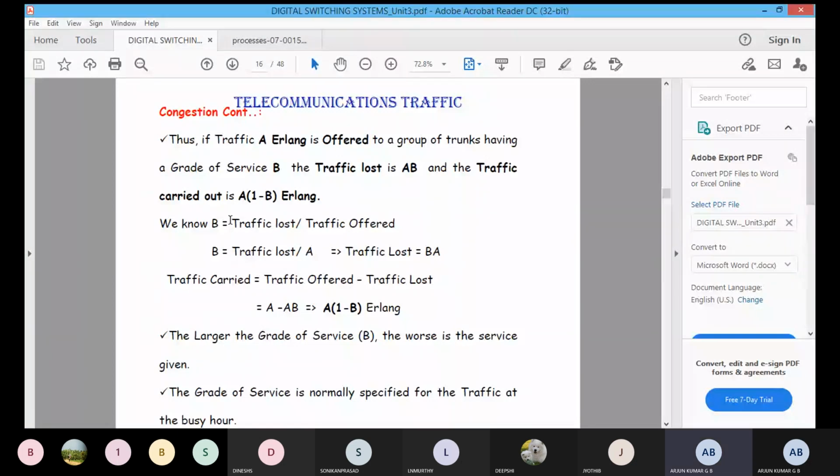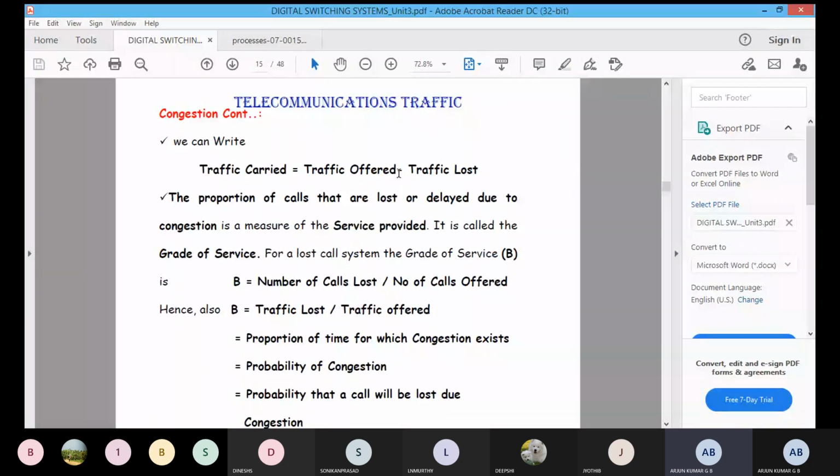Thus, if traffic A Erlang is offered to a group of trunks having a grade of service B, then the traffic lost is A into B. Thus, if traffic A Erlang is offered to a group of trunks of grade of service B, then the traffic loss is AB. The traffic loss will be AB.